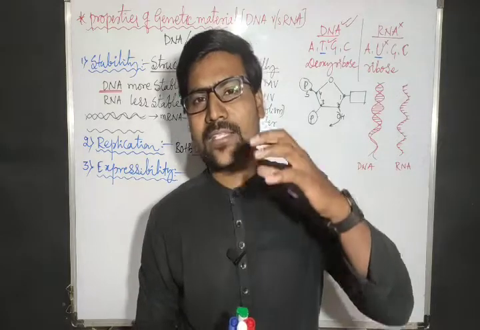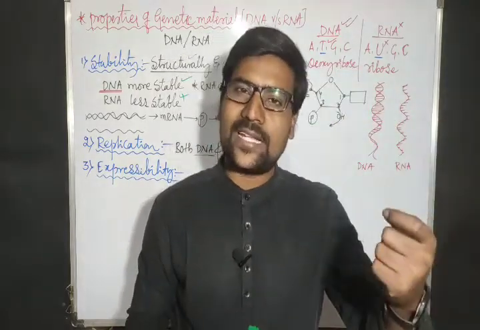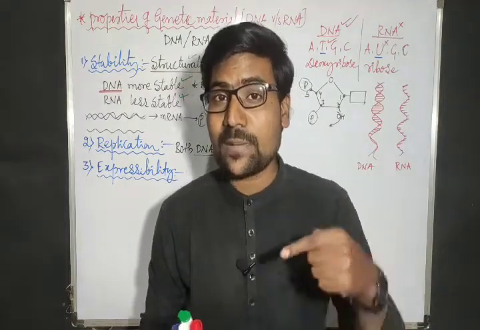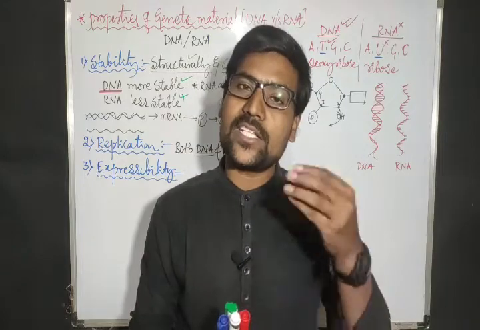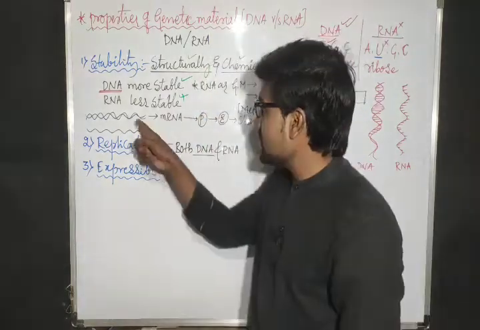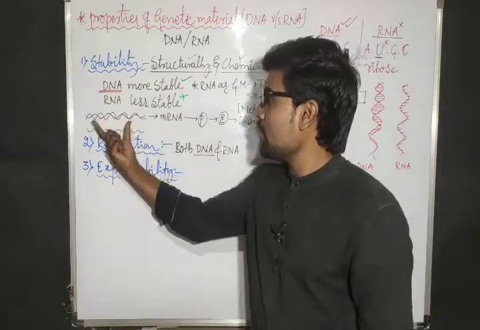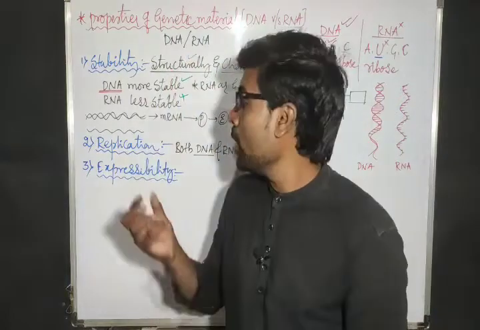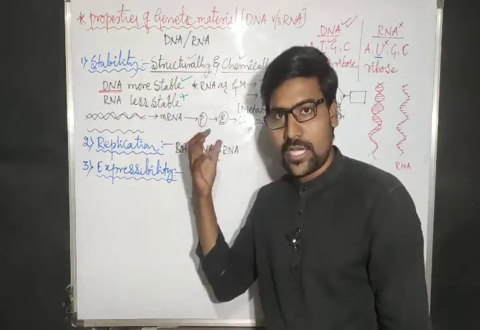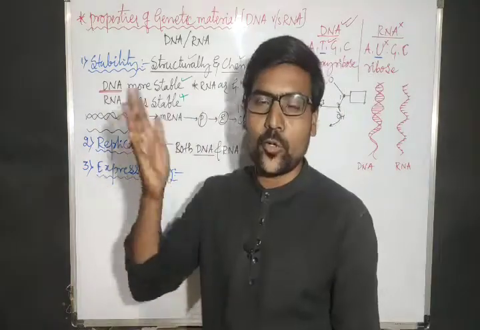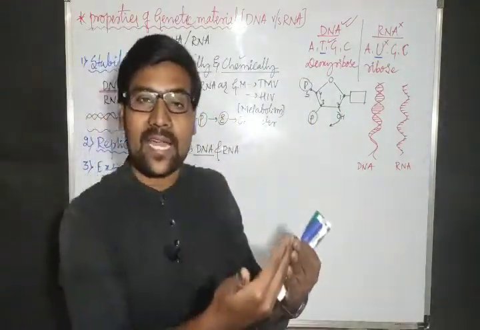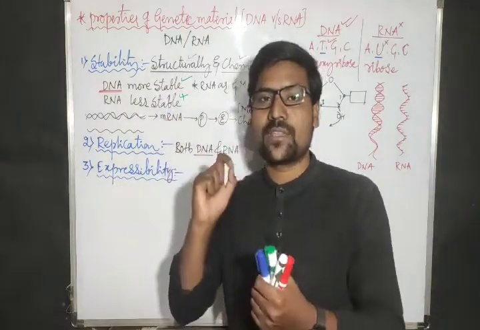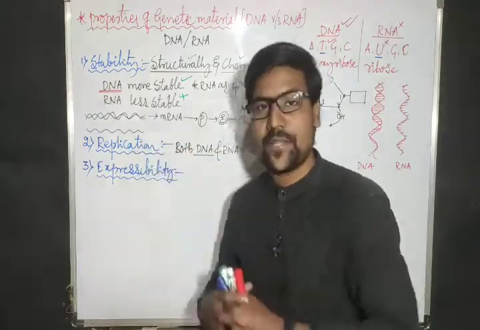Say for example, Mendel studied many characters. He said that characters are controlled by factors. Factors are nothing but genes. Where are genes present? Genes are present in the genetic material. So that genetic material should express. How is it expressing? In this pattern: genetic material produces RNAs, three types of RNAs: mRNA, tRNA, rRNA. RNA produces a protein. The protein gets modified into an enzyme, and the enzyme gives one particular character. If the character is produced, then we say it is in an expressed form. So it has expressibility.